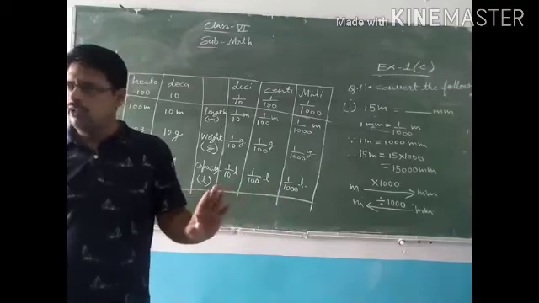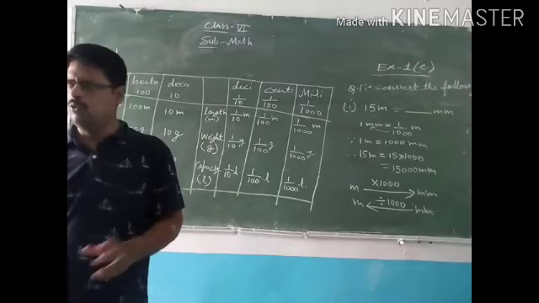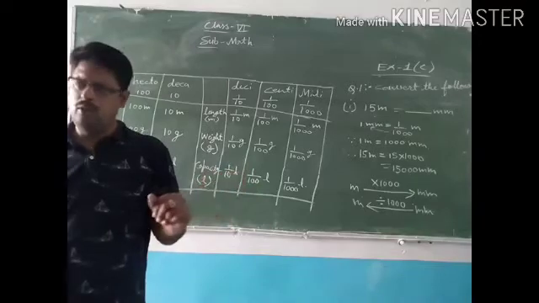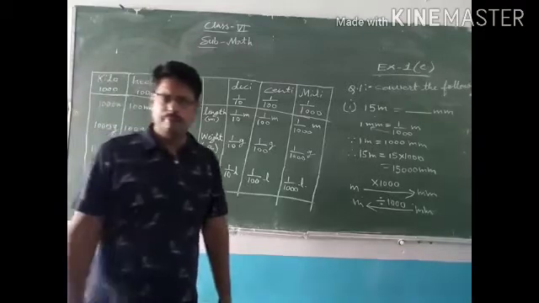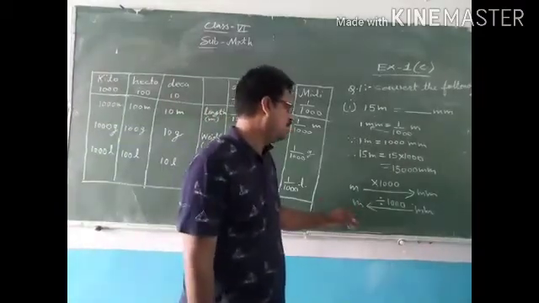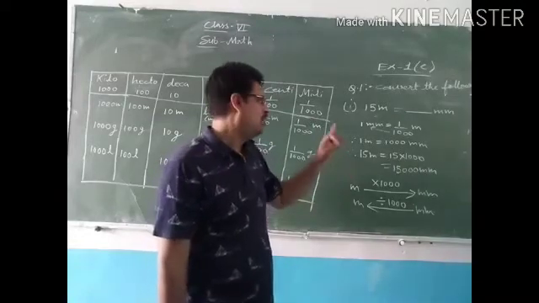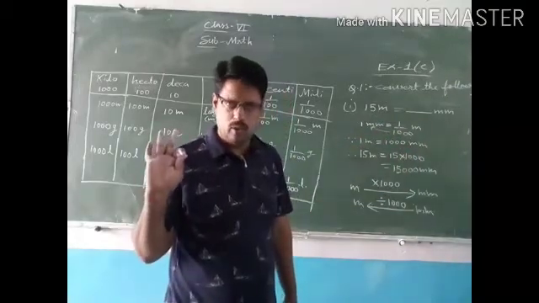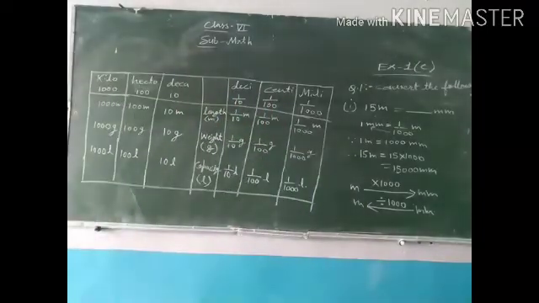And if from smaller unit to bigger unit, then we will have to divide. Understood everybody? So this is the method how to solve. And for shortcut, directly you can remember that if you want to convert meter into millimeter, just multiply by 1000. Understood? Second part.